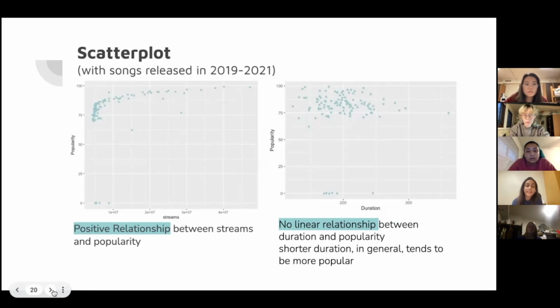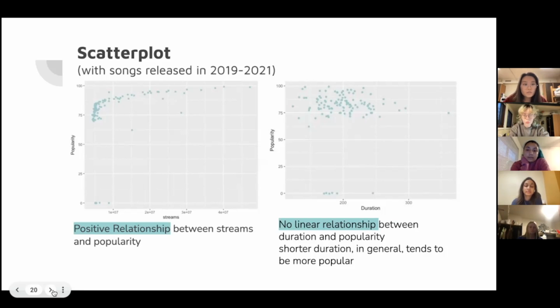In the scatterplot with variables streams and popularity, there seems to be a positive relationship. As streams increase, popularity increases. But it's important to note that there is a higher density at the low end of the graph, which does make sense because it should be rare to have a very popular song.